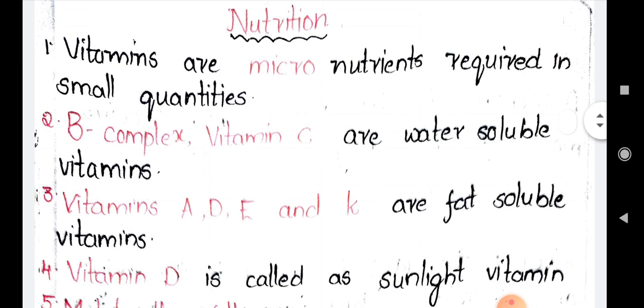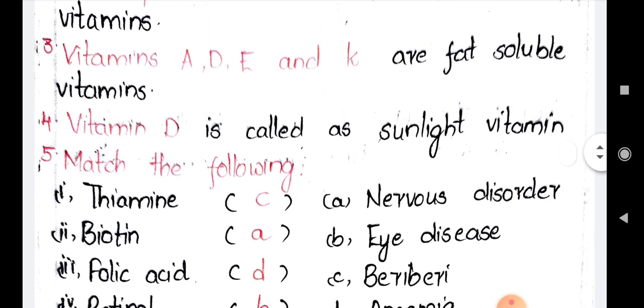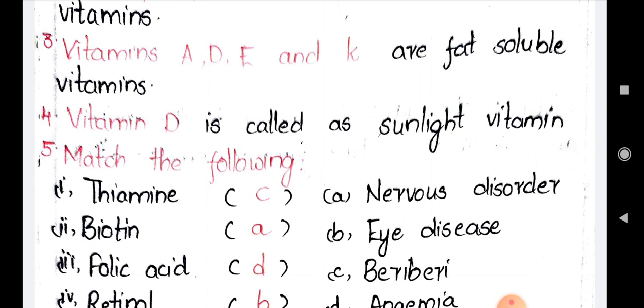So in the vitamins we have two types: water soluble vitamins and fat soluble vitamins. B complex vitamins and vitamin C are the water soluble vitamins, and vitamins A, D, E, K are the fat soluble vitamins. The next question: dash is called the sunlight vitamin. Vitamin D, calciferol, is called the sunlight vitamin, because we get maximum vitamin D from sunlight as well as from milk and eggs. So vitamin D is called the sunlight vitamin.